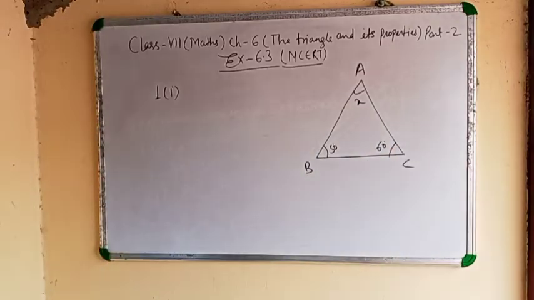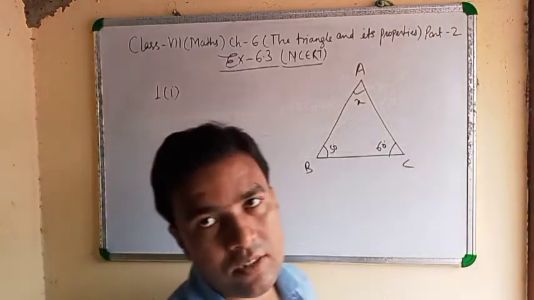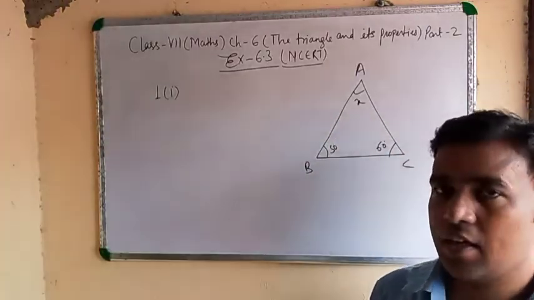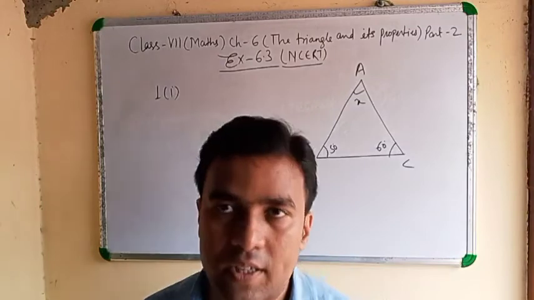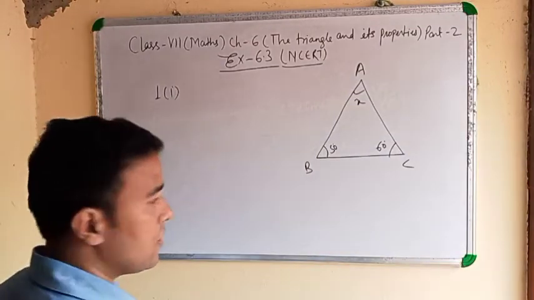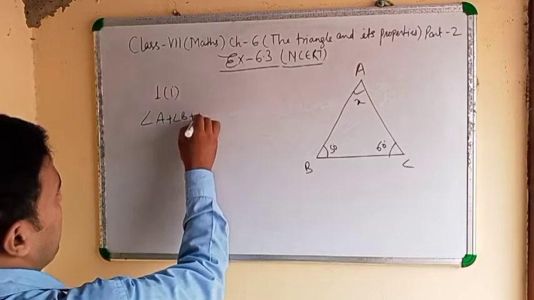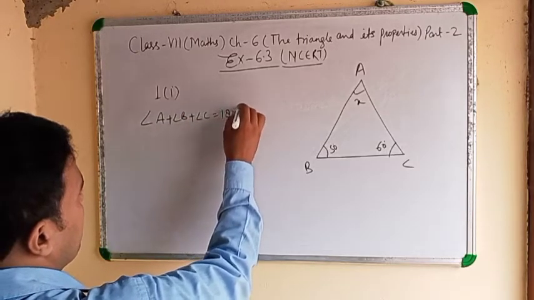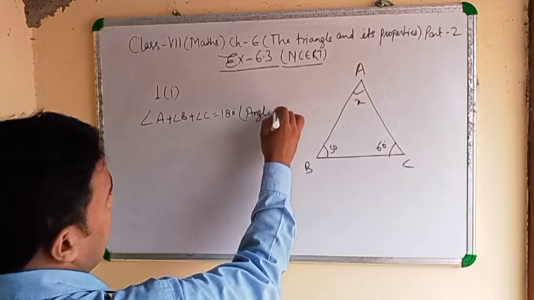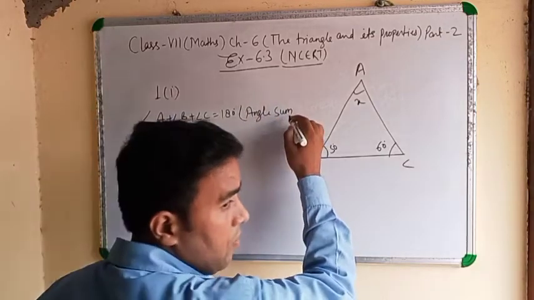Clear? Angle sum property means angle A plus angle B plus angle C equals 180 degrees.